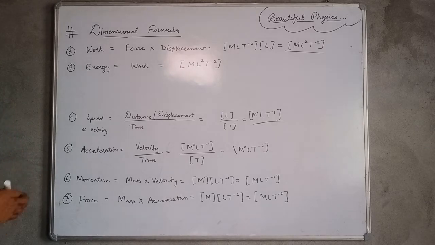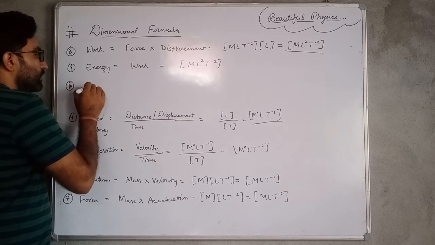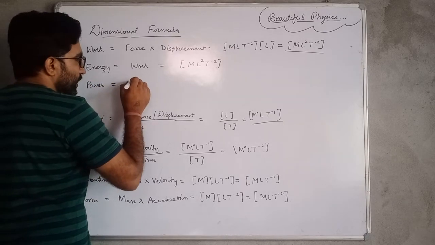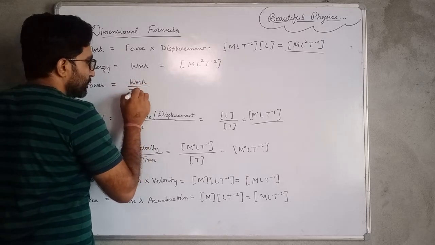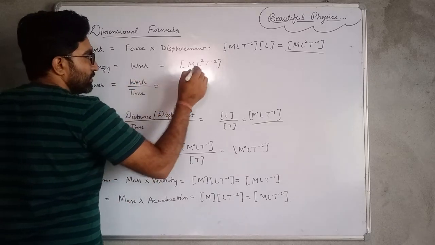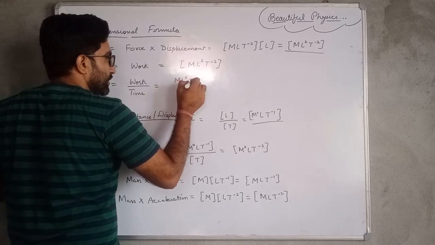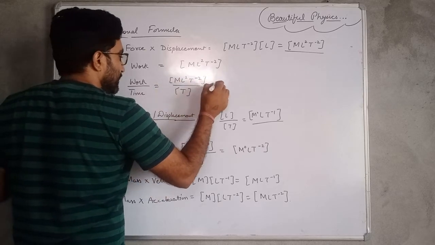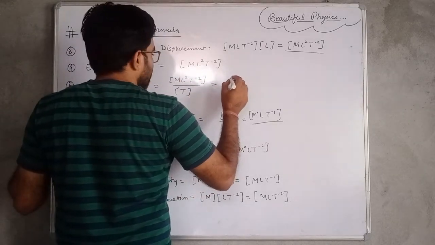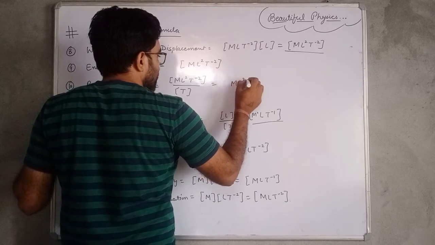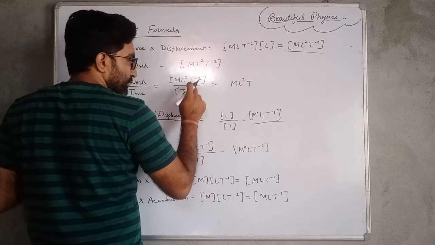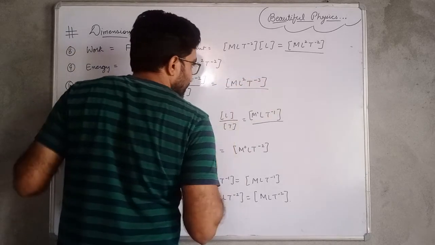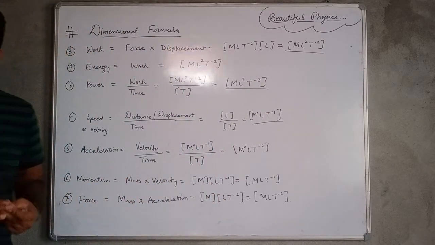Next one is power. Power is known as the rate of doing work, work upon time. Work is M L square T minus 2, upon T again for time, and the dimensional formula for power will be M L square T minus 2, and one minus 1 more, so it will be T minus 3. M L square T minus 3 is the dimensional formula for power.